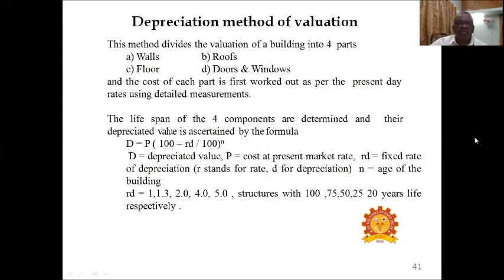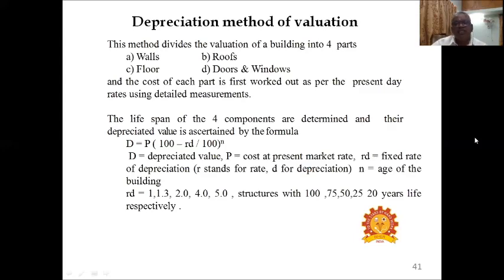Depreciation method of valuation. In this method, divide the valuation of the building into parts, that is wall, roof, floor, doors, and windows. The cost of each part is first worked out as per the present day rates using detailed measurements. The lifespan of the components is determined and their depreciated value is ascertained by the formula D equals P into (100 minus RD divided by 100) whole power n.